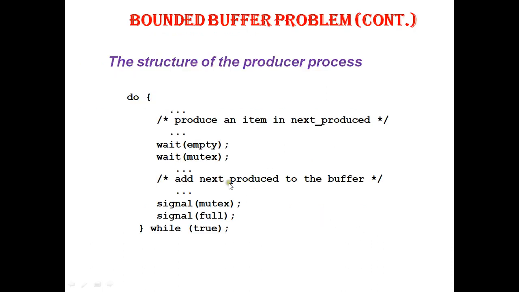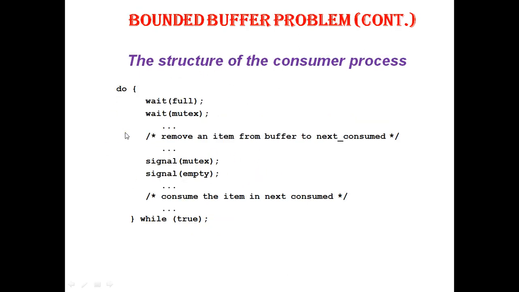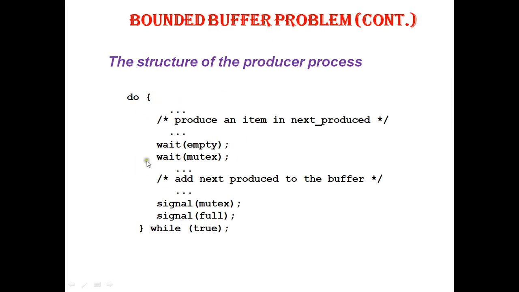Now, as you can recall from your producer-consumer problem, the producer is the one who produces the items, and this is how the code looks, and the consumer is the one who is going to consume the items. So with respect to semaphore mutex and semaphore full, we are going to write the structure of the consumer and the structure of the producer as shown in this slide.